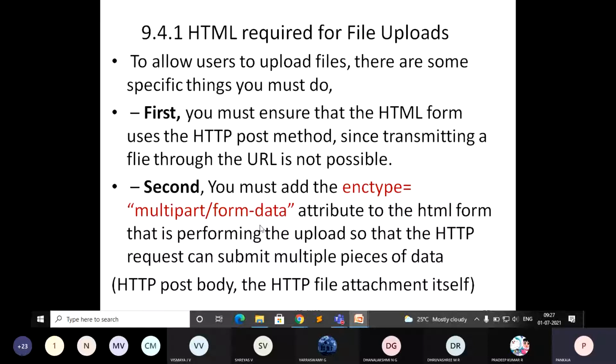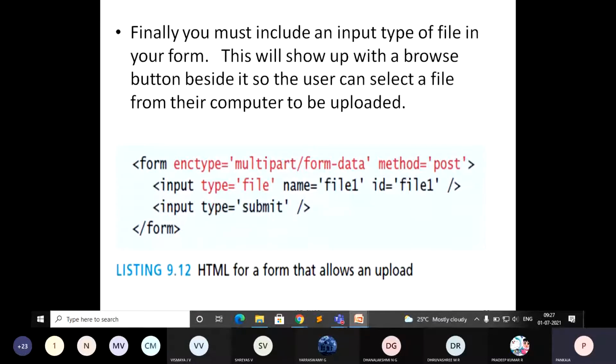That indicates it will transmit the data in the form of small pieces. This is one type of encoding method that you have to specify. Then all the details of this file information are attached to the HTTP post body.